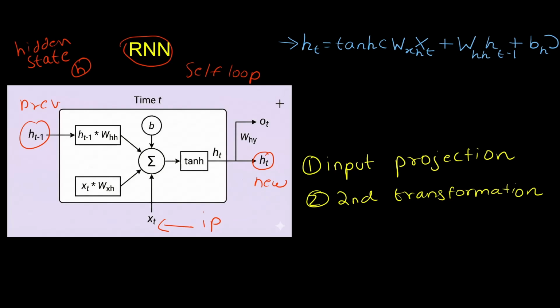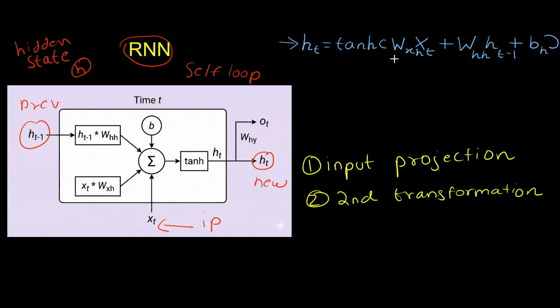This tells us how the RNN updates the memory over time. Here we can see the variables used in the equation. We have x t, which is the input at time step t, which we already discussed, and h t minus 1 is the previous hidden state, which is the compressed summary of everything the network has seen before. And h t is the new hidden state which is being generated, which we're going to be calculating.